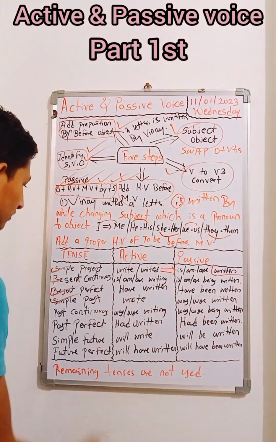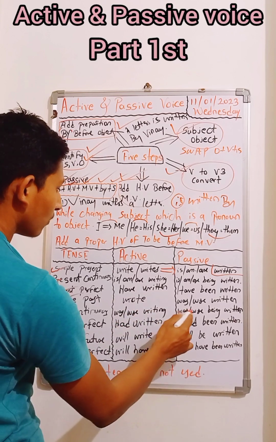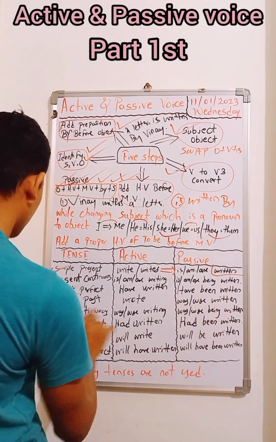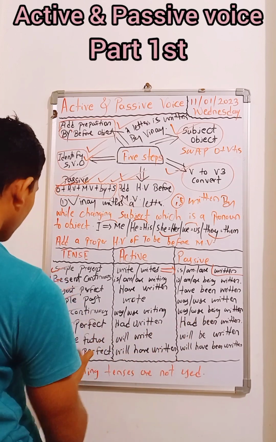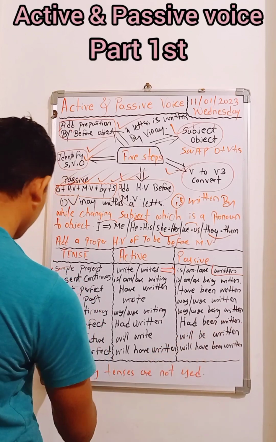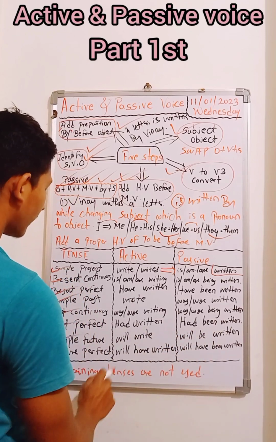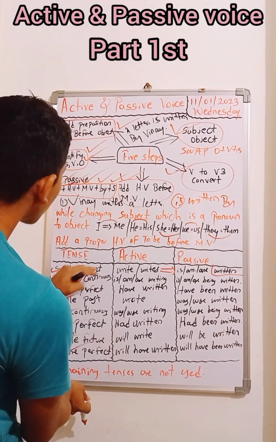Past continuous: was, were writing becomes was, were being written. Past perfect: had written becomes had been written. Simple future: will write becomes will be written. Future perfect: will have written becomes will have been written. These all are the tenses.